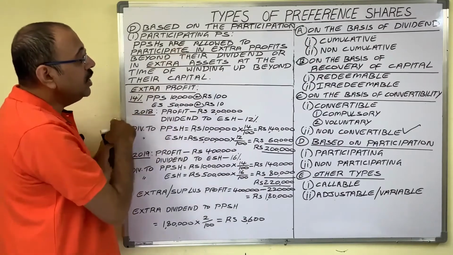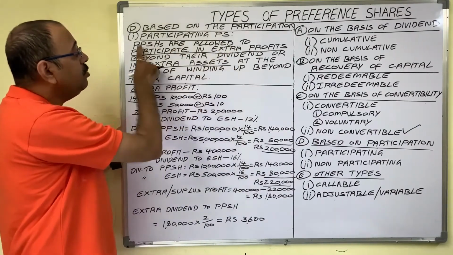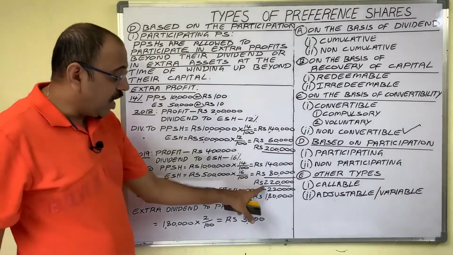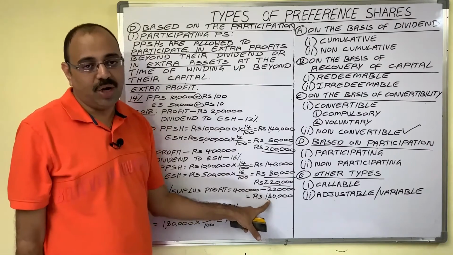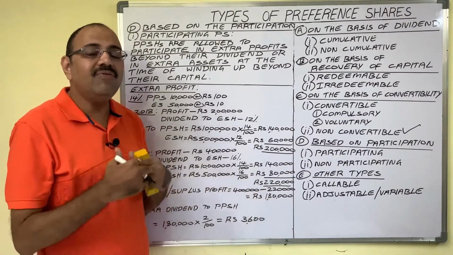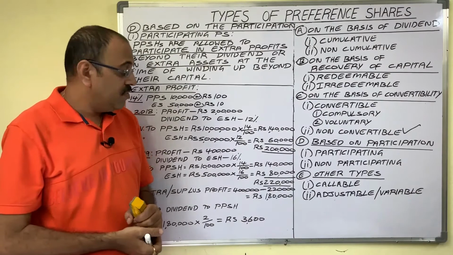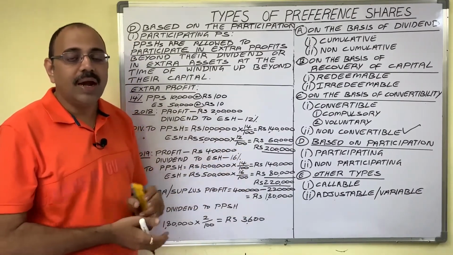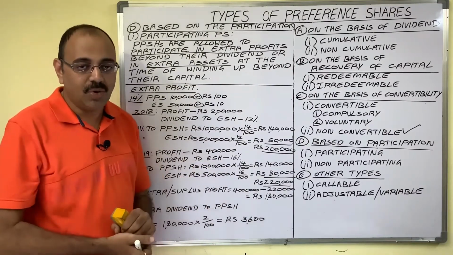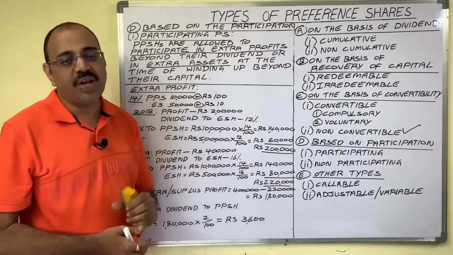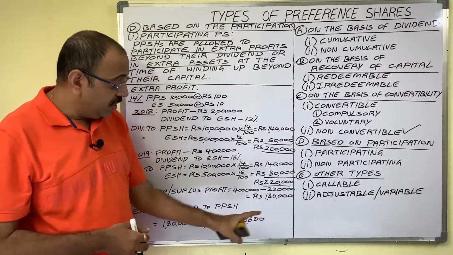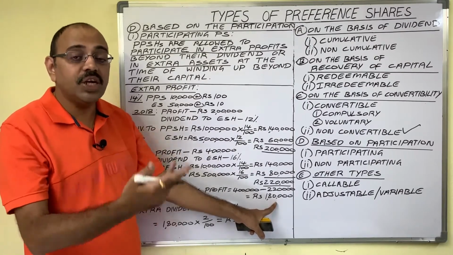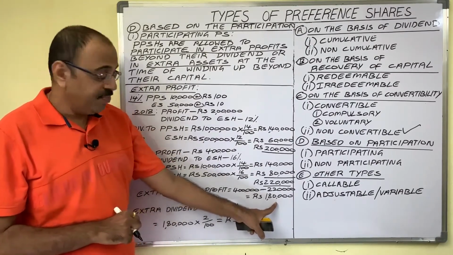Now the rule is, in extra profit, participating preference shareholders can participate. Strictly speaking, this amount belongs to equity shareholders. You know how dividend is paid to shareholders: from profit, first the dividend is paid to preference shareholders and the remaining profit belongs to equity shareholders. But when participating preference shares are issued by the company, in this surplus profit, along with equity shareholders, preference shareholders also get some dividend.